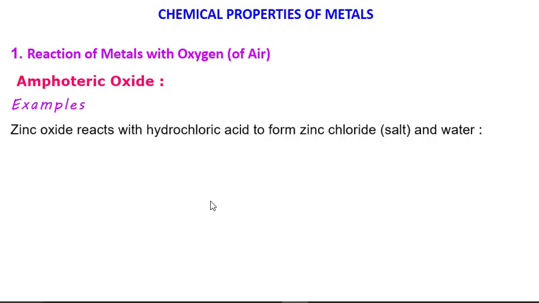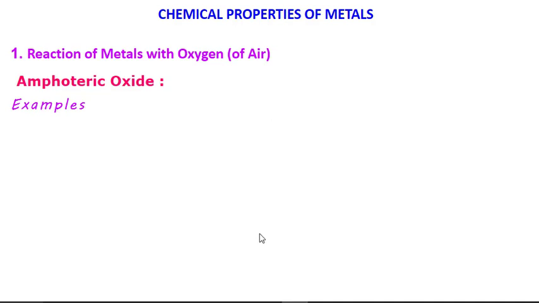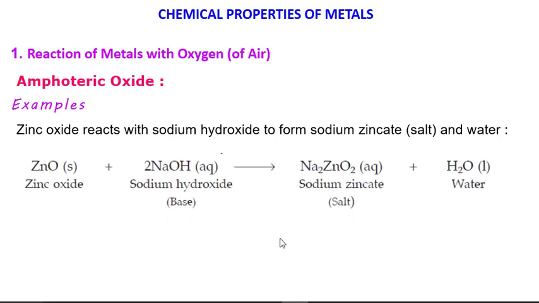The next example is zinc oxide. Zinc oxide is also an amphoteric oxide. It reacts with hydrochloric acid to form zinc chloride and water. Similarly, it reacts with sodium hydroxide to form sodium zincate and water. Sodium zincate is a very important compound. You have to remember its formula. It is Na2ZnO2, sodium zincate.